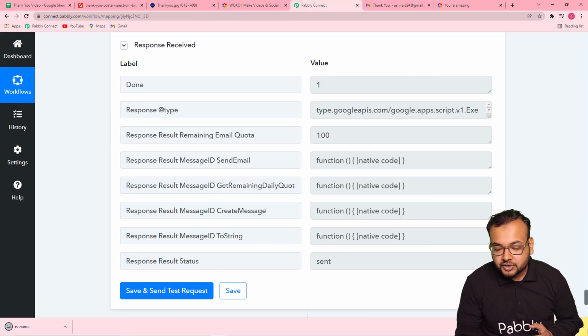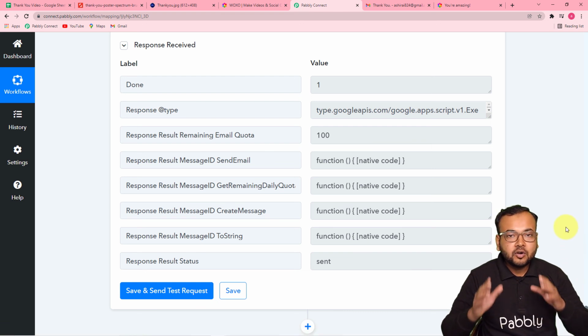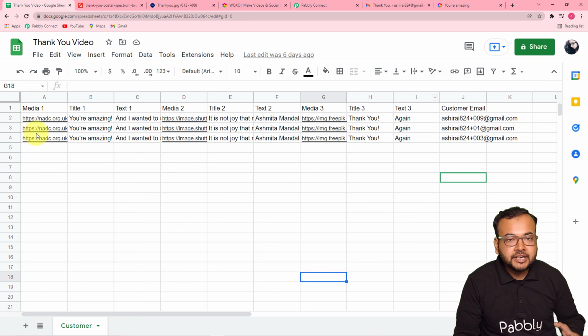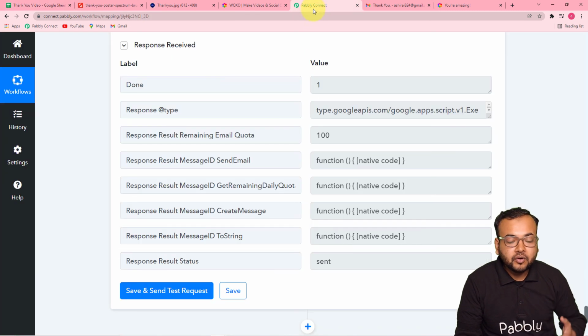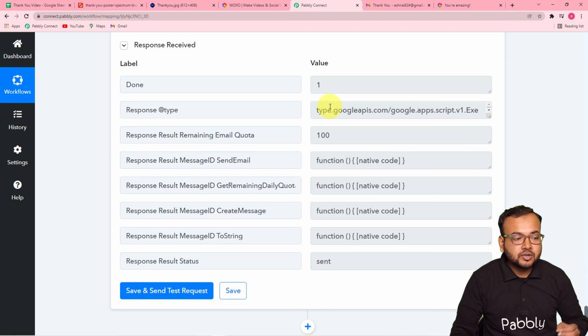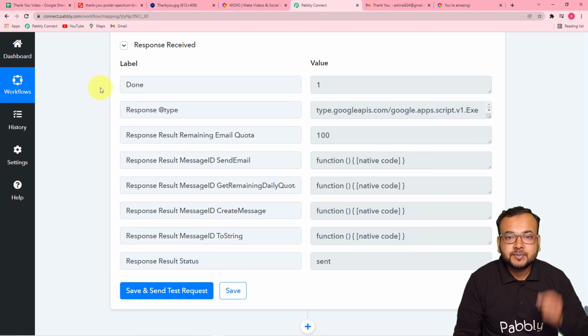And guys, you just have to set up this automation only once. You have to make these connections and the workflow only once. After that, you don't have to do anything manually. You just have to enter the details of the customer and the media here in the spreadsheet. And as you enter a new row here, the workflow will trigger and the email will be delivered to the customer whose details you have entered in the spreadsheet.